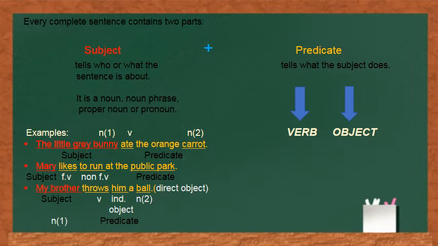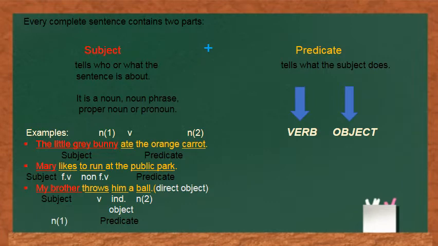Now, a predicate may have two parts, a verb and an object. You all are well aware of what a verb is. A verb is an action word. It is a word in the sentence that conveys an action. So in the first sentence, ate is the verb. In the second sentence, likes and to run are the verbs. Likes is the finite verb, whereas to run is the non-finite verb. And in the third sentence, throws is the verb.